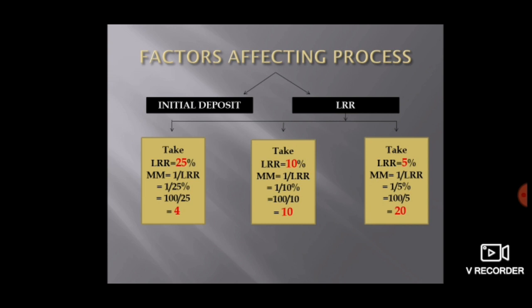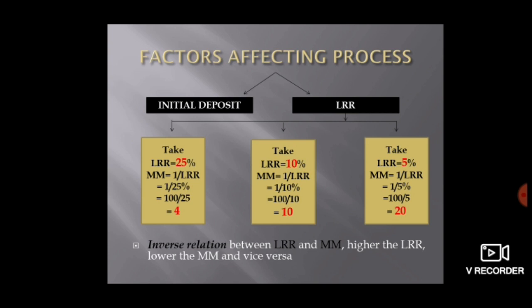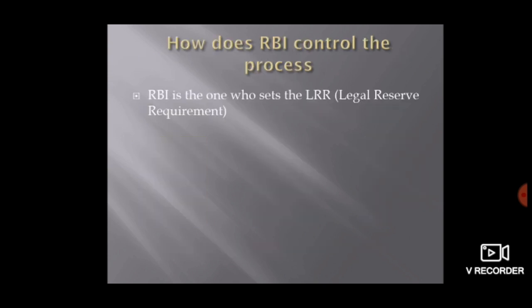When we take LRR 5%, the formula comes out to be 20. Look what is happening. As LRR is falling, from 25 to 10 to 5, the money multiplier's value is increasing. So there is an inverse relation between LRR and money multiplier. The higher the LRR, the lower the money multiplier. The lower the LRR, the higher the money multiplier. RBI controls this by controlling LRR. Thank you so much.